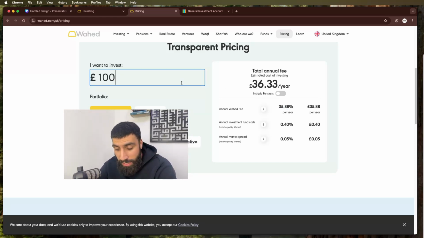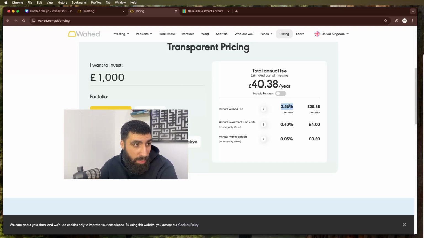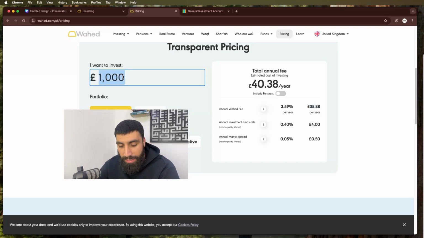That's why for small investment amounts, Wahed doesn't make sense. Even with £1,000 invested into Wahed, they're taking 3.59% a year, because they don't take less than £35.88 per year. That's why I set the bare minimum to use with Wahed at £3,588, because that gets you to that 1% fee.